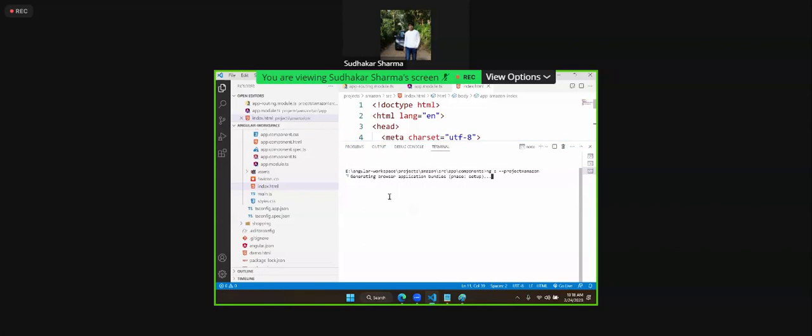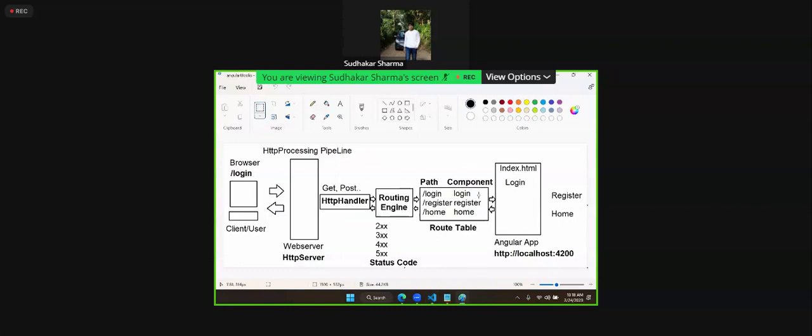Now, when you are designing this index page, the first thing you have to do is create this route table for your project. What are the components available? For these components, you have to create this route table. Where to create this route table?